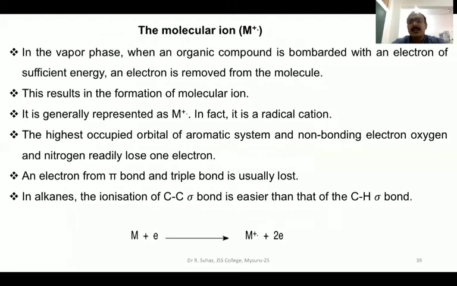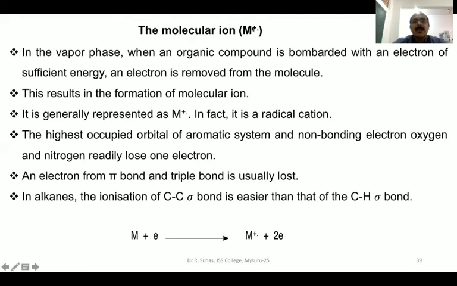We have studied in the last two modules that whenever you take a molecule and hit that molecule with highly energetic electrons, the molecule will lose an electron and that becomes a radical cation. So along with the radical cation, two more electrons will be found. That means the energetic electrons are still present. Those energetic electrons will further decompose the molecular ion into daughter ions or fragment ions. We shall not consider fragment ions as far as this class is concerned. We shall mainly concentrate on the molecular ion.